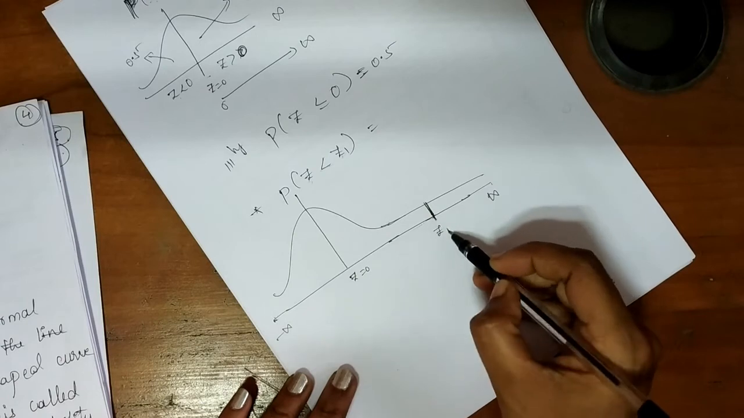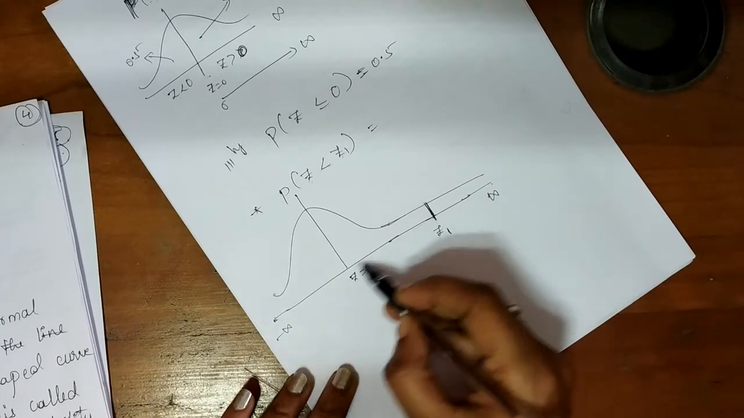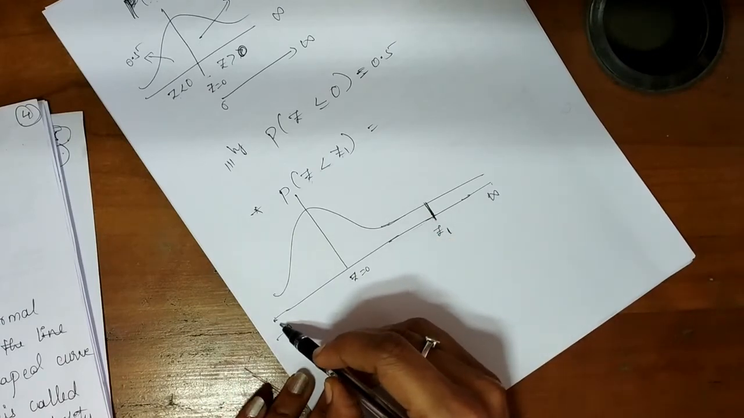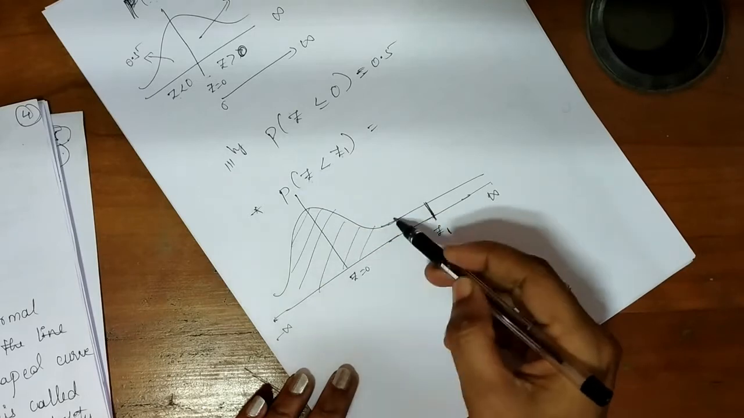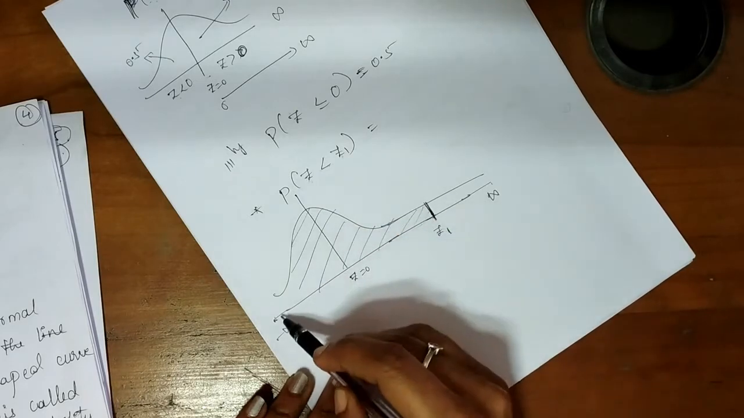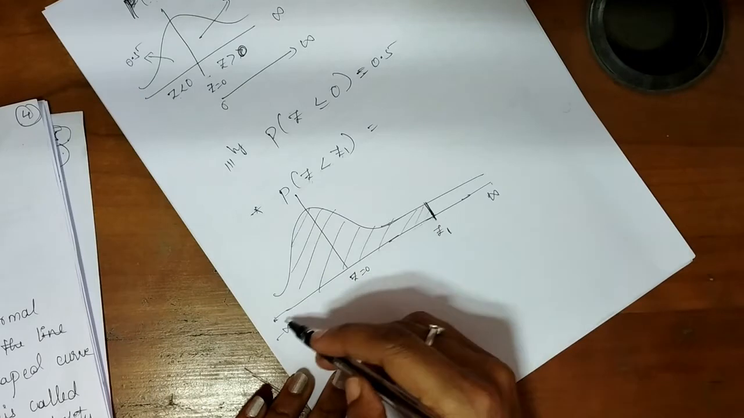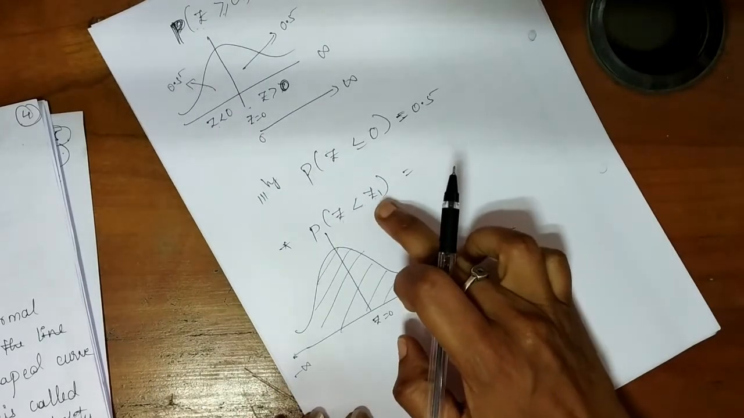Somewhere here is z1, and from the complete left side up to this z1, we have to find the probability of z. That is nothing but the area under the bell shaped curve to the left side of this z1. So that is how we can split this function.